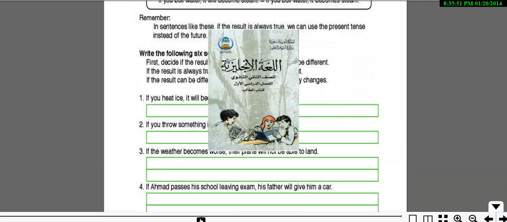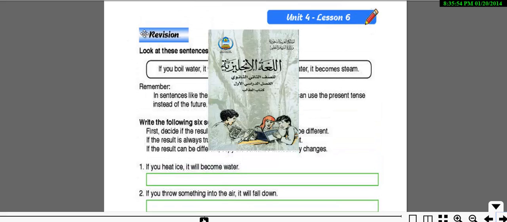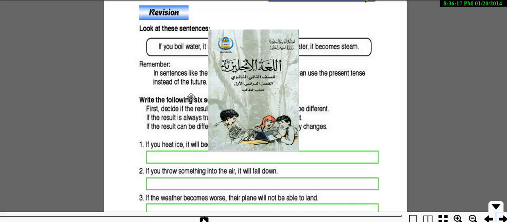Now let's take a look at the exercise we have here. Look at these sentences. If you boil water, it will become steam. If you boil water, it becomes steam. There is a difference. It's the will in here versus the present tense. This one is a true statement, a fact, but the other one is a result. In sentences like these, if the result is always true, we can use the present tense instead of the future.